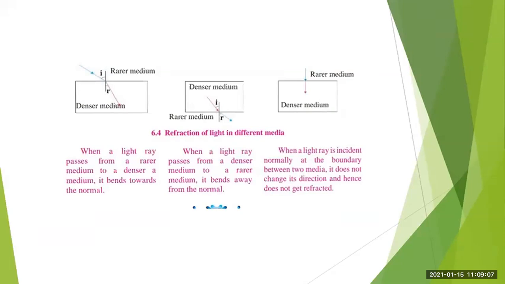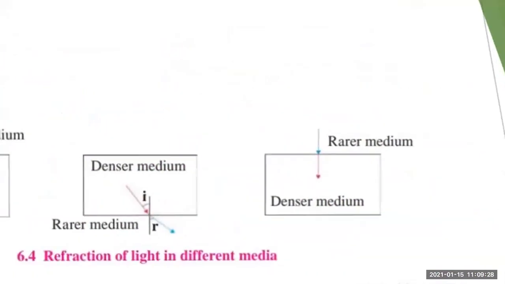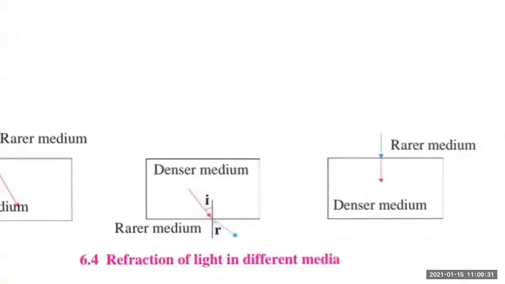Then in the second case, when a light ray passes from a denser medium to a rarer medium, it bends away from the normal. Got it? You can see it in this diagram. Suppose there is a glass slab. So glass is the denser medium, and the light is passing from the glass slab to the air medium. So the ray of light bends away from the normal.